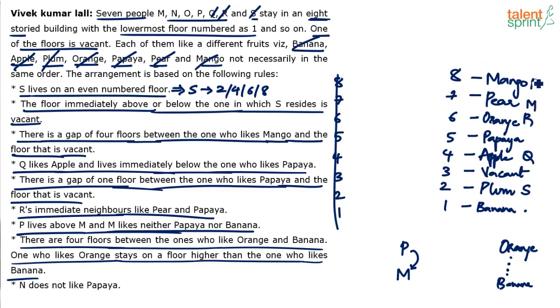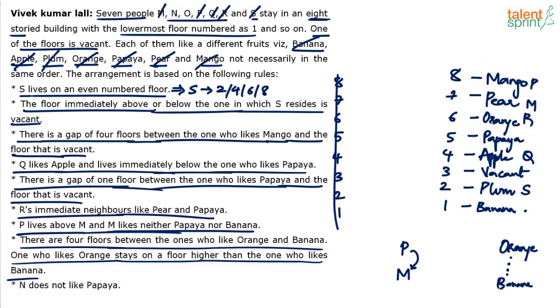And then P comes here because P lives above M, right? You cannot take M for 8th floor because if you take M on 8th floor, P will go on the 9th floor. So the only possibility is M likes pear, lives on 7th floor, and P likes mango, lives on 8th floor. So 2 more persons are done. P and M are also done. N and O are left out.